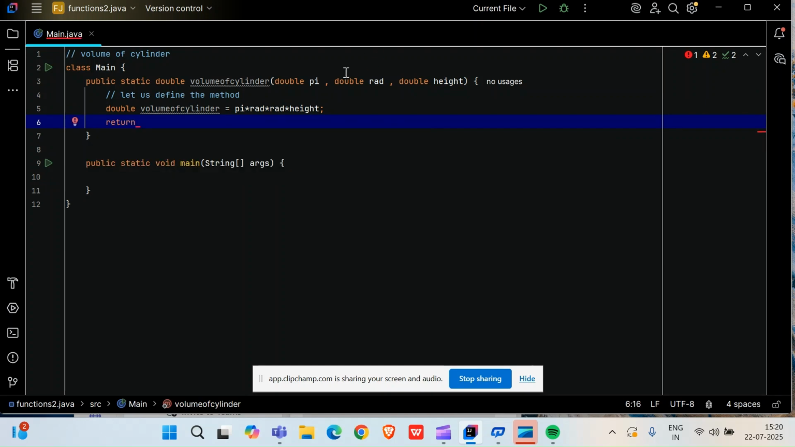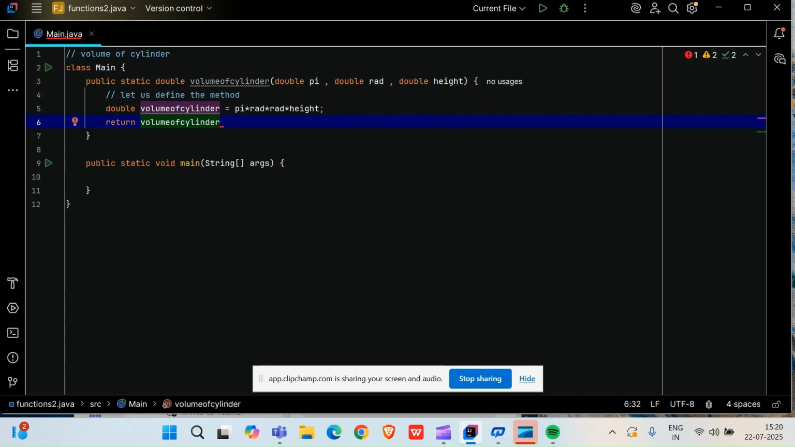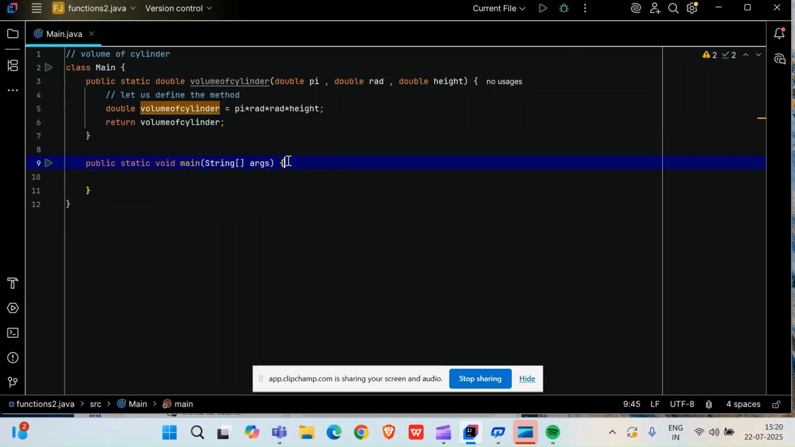From where? From this block of code. This is simple, right? This is what we used to do in methods. Volume of cylinder, simple, straight, right? Now friends, why is it blinking red? Oh yeah, I have written no. So yeah, friends, now I have defined the method for volume of cylinder.